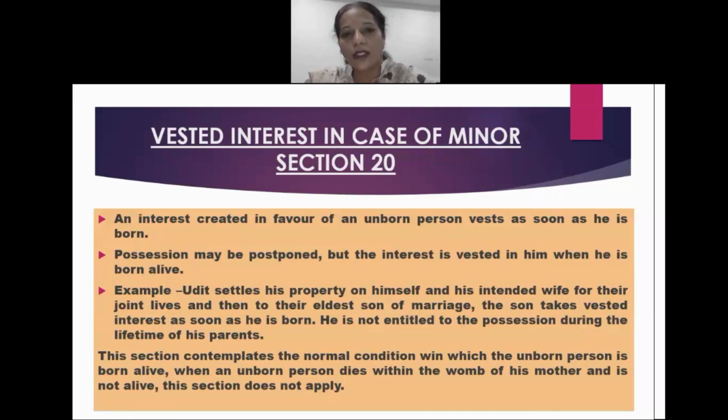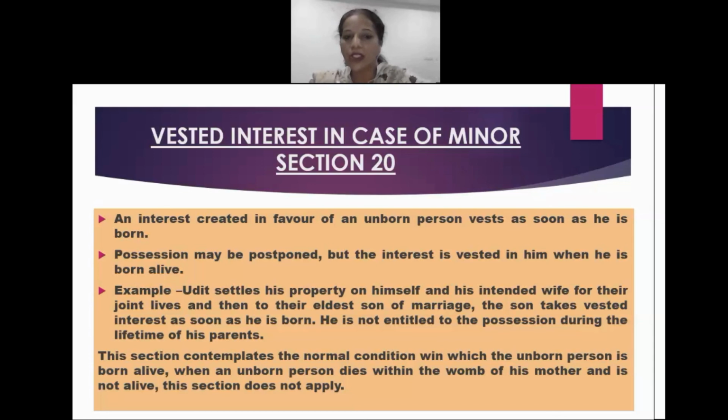Now let us see the vested interest in case of a minor, which has been provided under section 20. An interest created in favor of an unborn person vests as soon as he is born. The possession may be postponed, but the transfer is vested in him when he is born alive. Example: Udit settled his property on himself and his intended wife for their joint life and later on to their eldest son of the marriage. So the son takes the vested interest as soon as he is born, but he is not entitled to the possession during the lifetime of his parents.